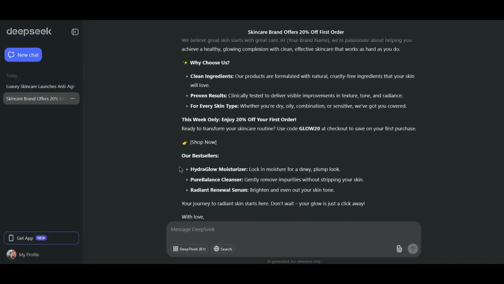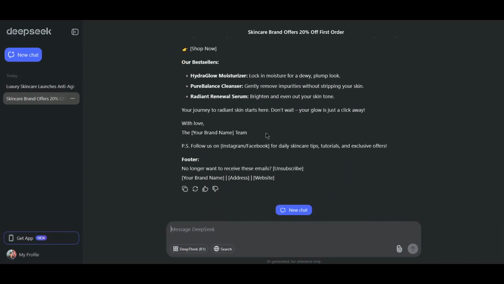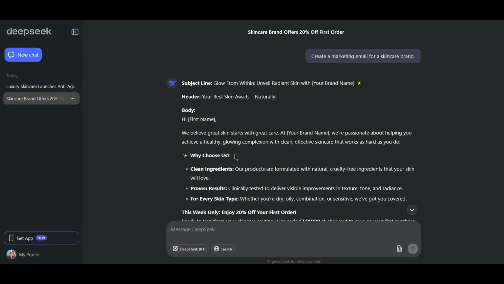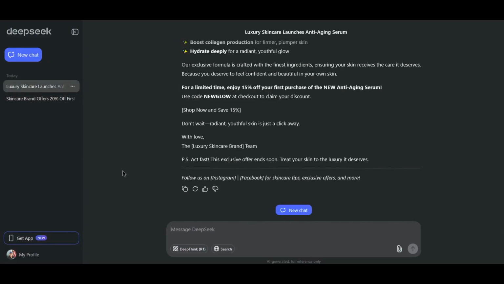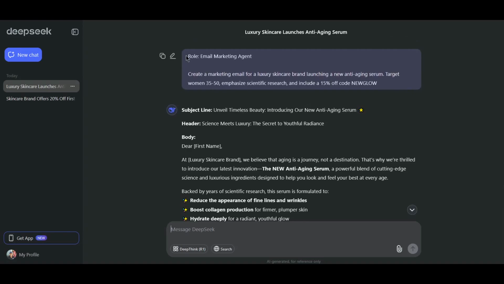In this original one, you'll notice that it doesn't say anything about scientific research because it wasn't specified in this original prompt. So with this type of prompting, at least this gives you an idea of what is possible with the more detailed prompts that you enter into any of the AI tools available today.